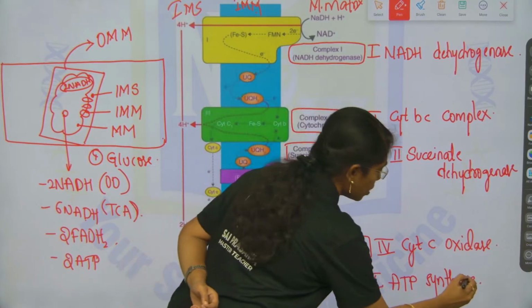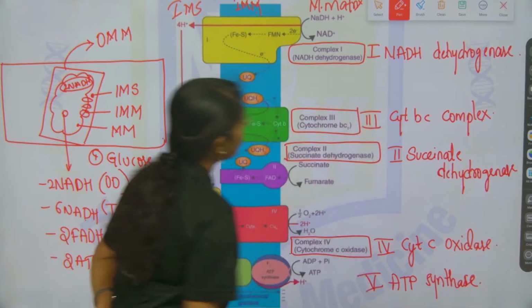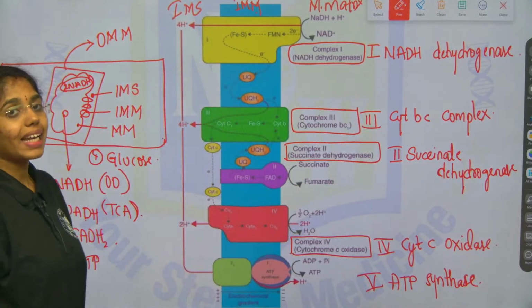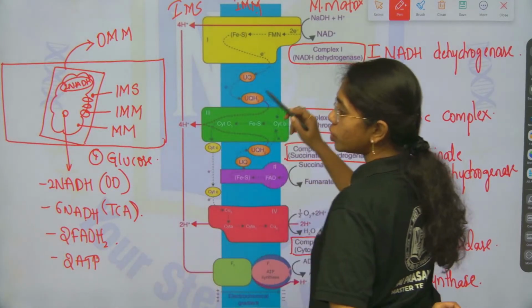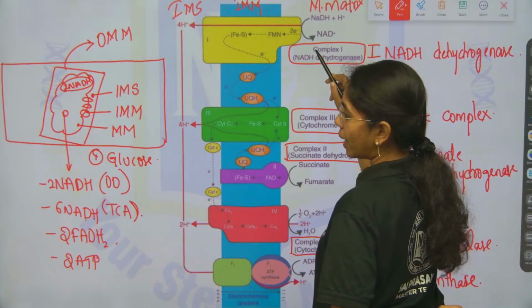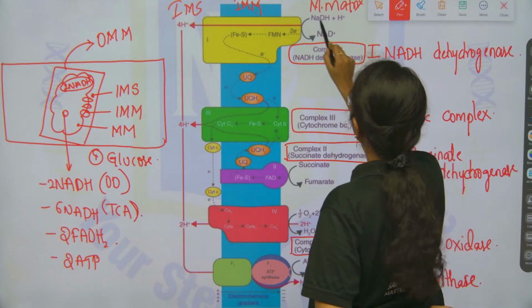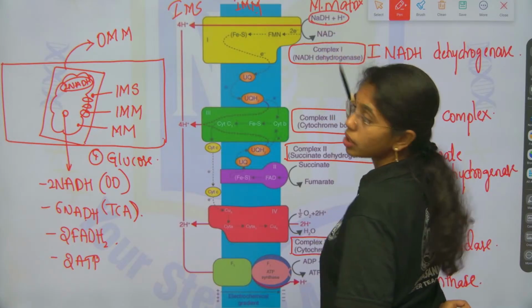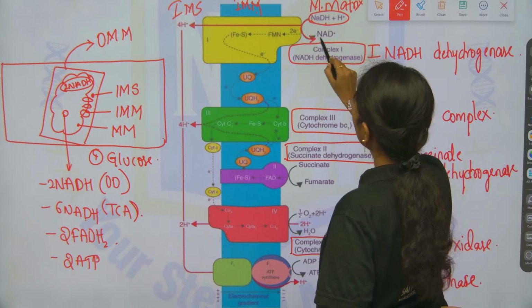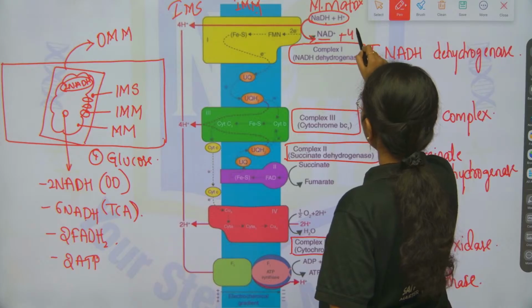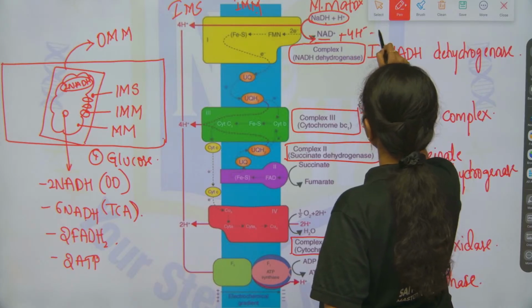Here you see, first complex 1, that is NADH dehydrogenase. NADH plus H plus, which is in the mitochondrial matrix, will be oxidized, releasing NAD plus, 4 protons and 2 electrons.